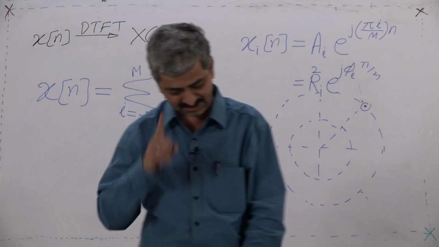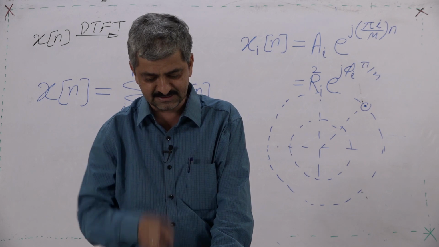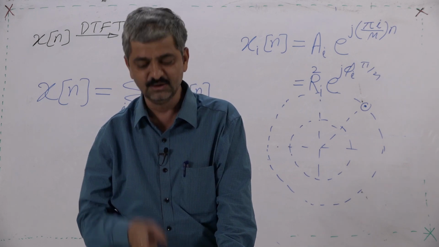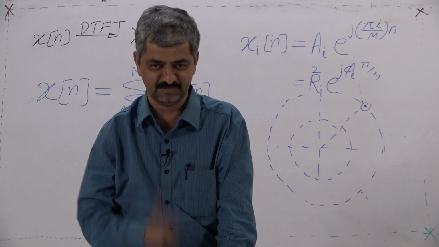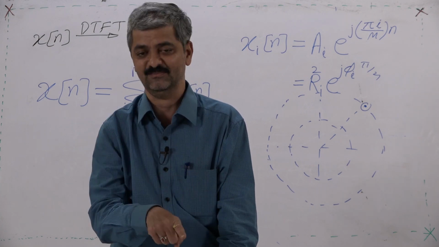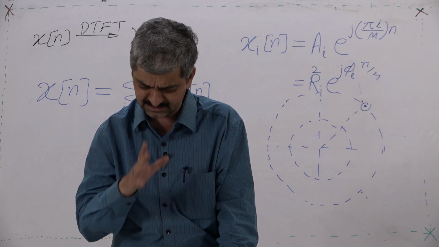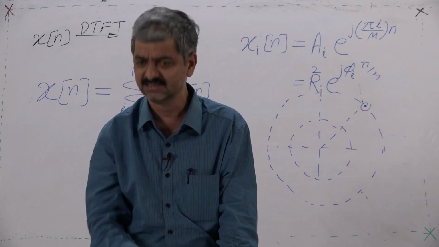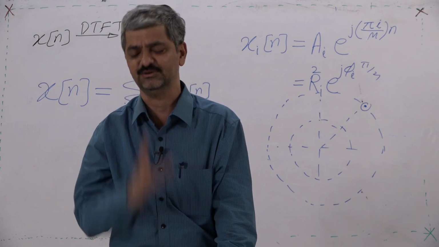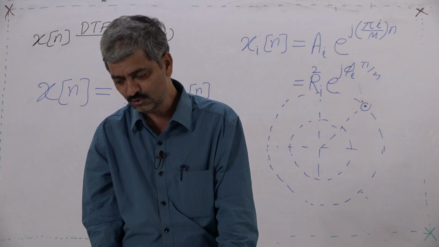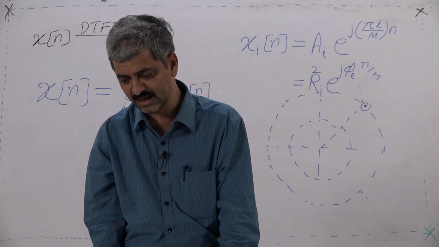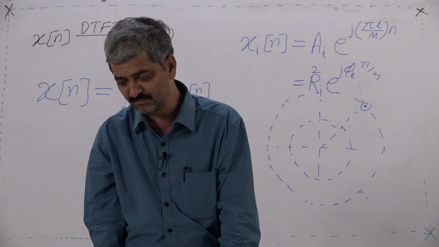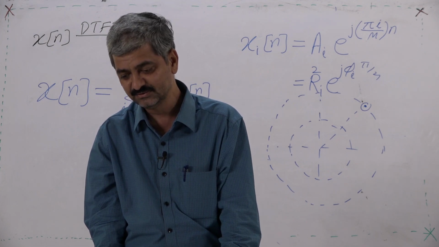So, I am claiming that any given sequence is a weighted sum of rotating points rotating at different angular speeds. See here that weighted sum, and in the continuous case an integration, are two very fundamental things in discrete time and continuous time. So, the given sequence is a weighted sum of rotating points at multiple speeds.